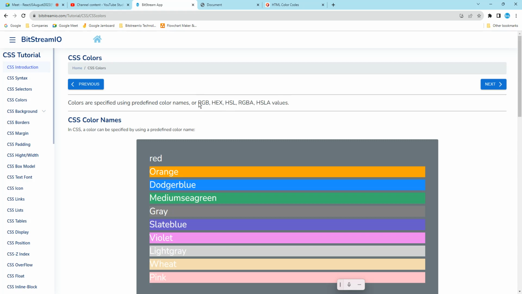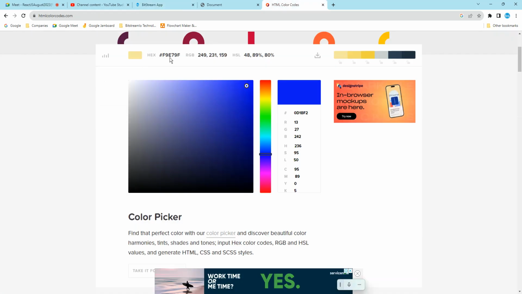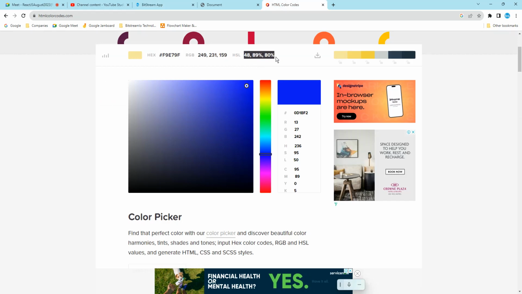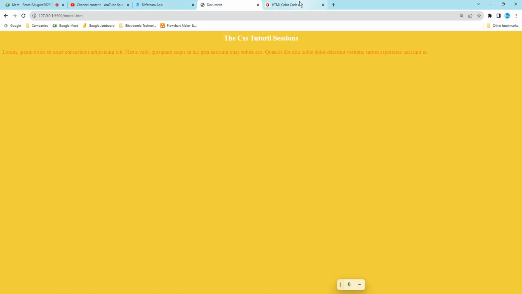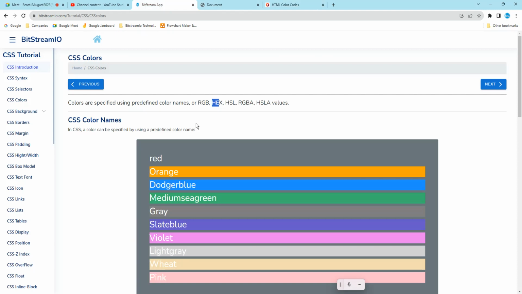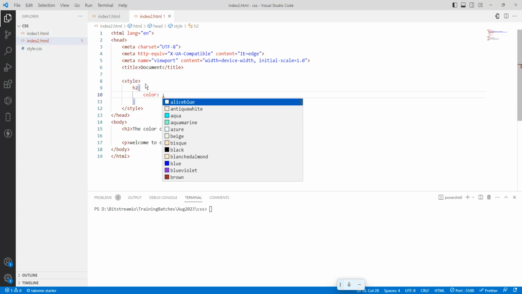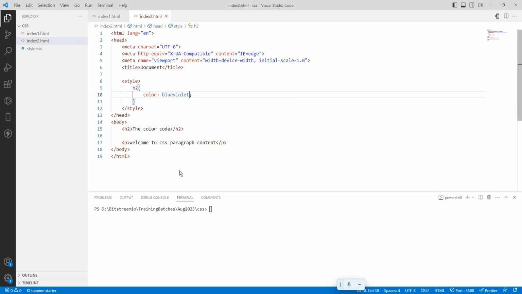RGB means the basic colors red, green, blue. Hex value means the hexadecimal value. So this is the RGB value, this is the HSL value. See, in the same way we are going to apply the color. The first one is the color names. So how to use a color? If I use color, this is for applying a color to an element. What is the element? The H2 is the element. I will take blue violet as the color. Save it. Will go here.